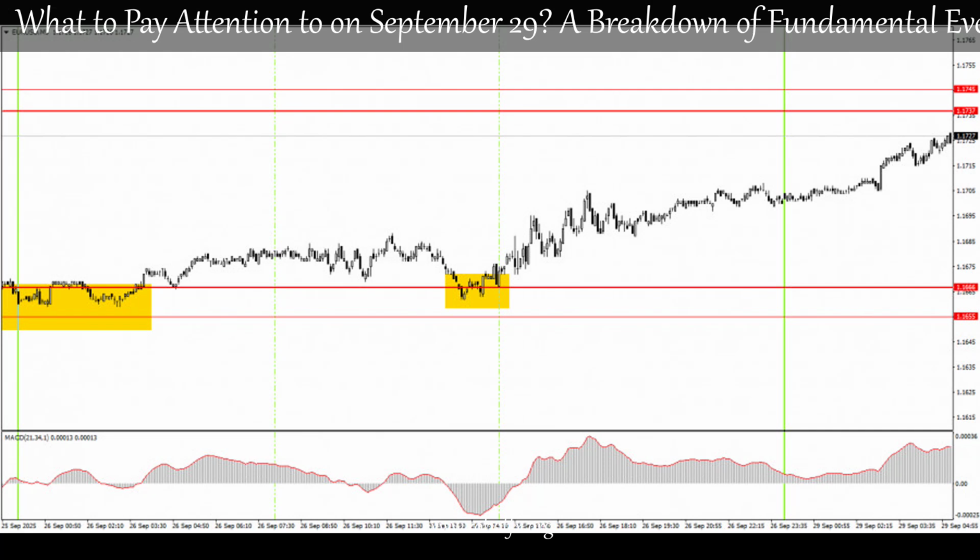What to pay attention to on September 29. A breakdown of fundamental events for beginners. Fundamental analysis. What to pay attention to on September 29. A breakdown of fundamental events for beginners.